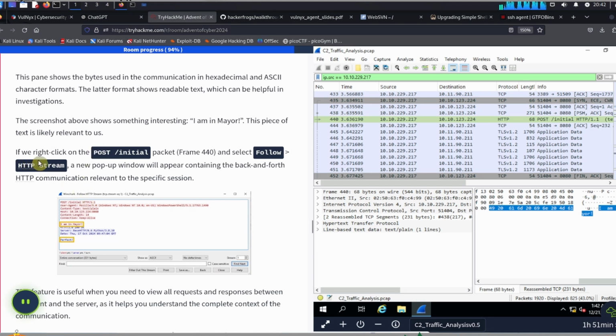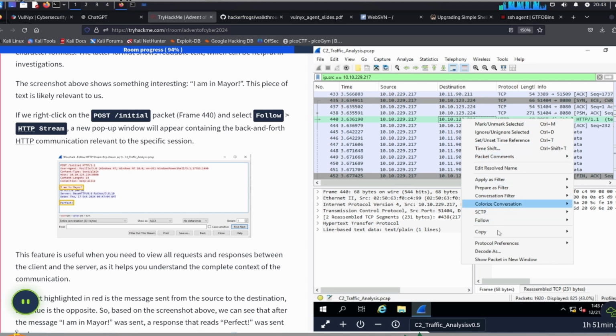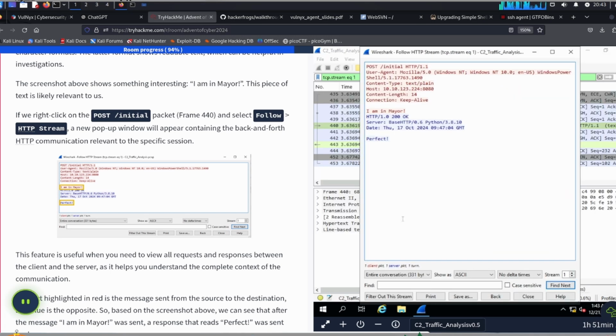If we right-click on the POST initial packet, frame 440, and select Follow HTTP Stream, a new pop-up window will appear containing the back and forth HTTP communication relevant to the specific session. So we're just going to right-click on the packet here, select Follow, and from there, select HTTP Stream. Go ahead and click on that. And this is the conversation that's going to go on in this HTTP stream over here.